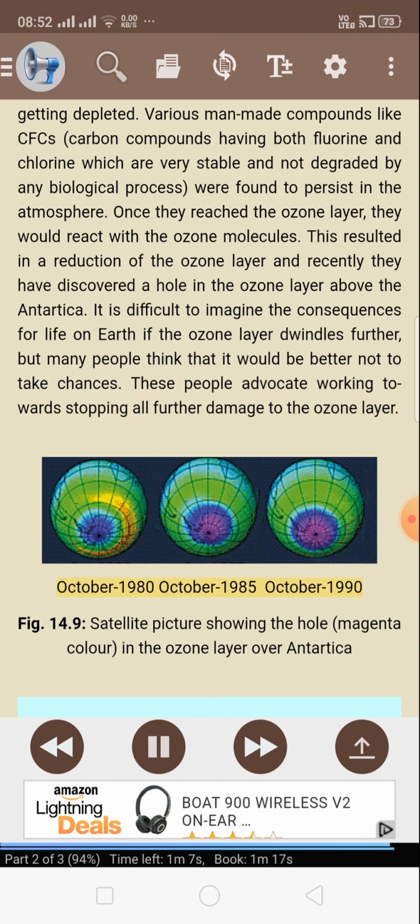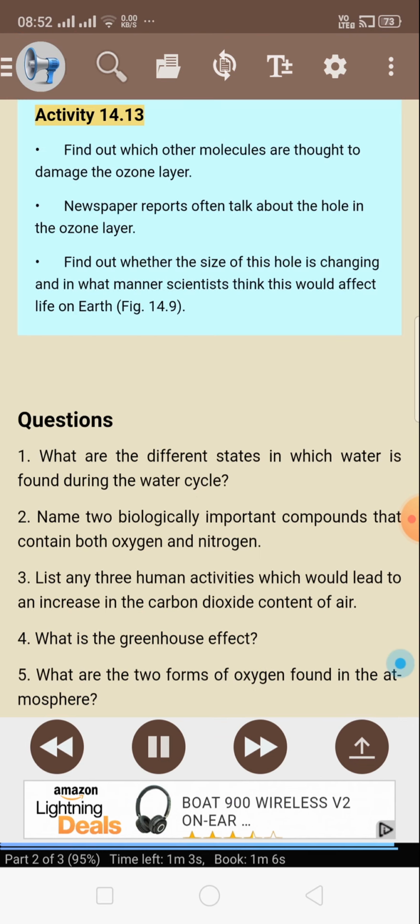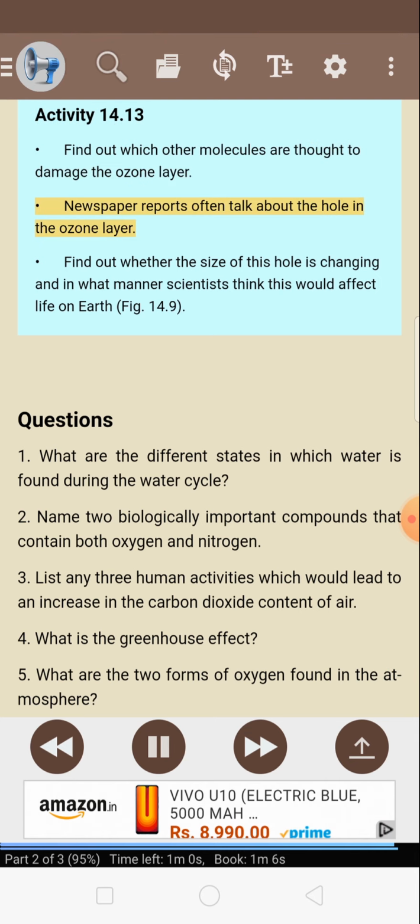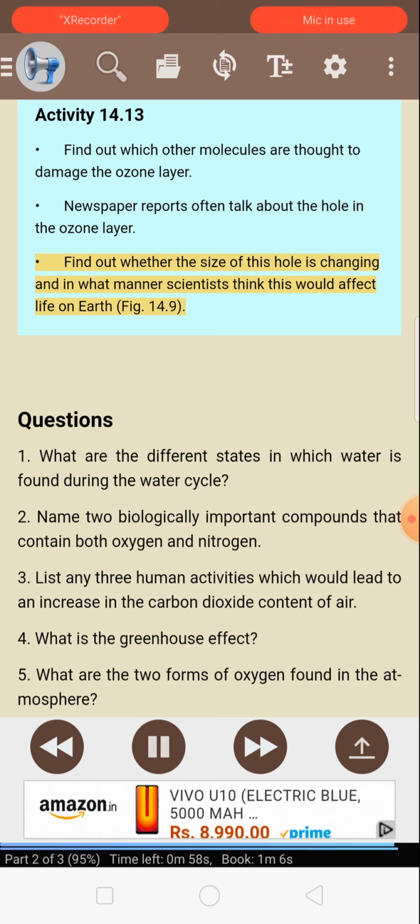October 1980, October 1985, October 1990. Figure 14.9 Satellite picture showing the hole, magenta color, in the ozone layer over Antarctica. Activity 14.13. Find out which other molecules are thought to damage the ozone layer. Newspaper reports often talk about the hole in the ozone layer. Find out whether the size of this hole is changing and in what manner scientists think this would affect life on Earth.